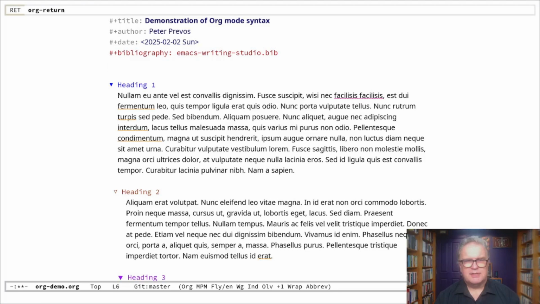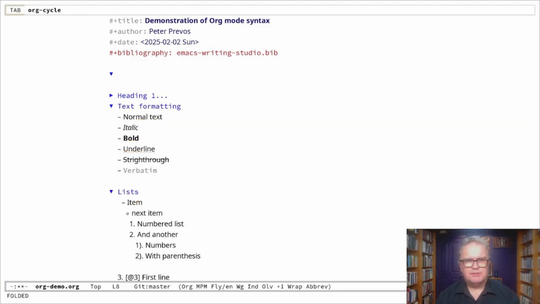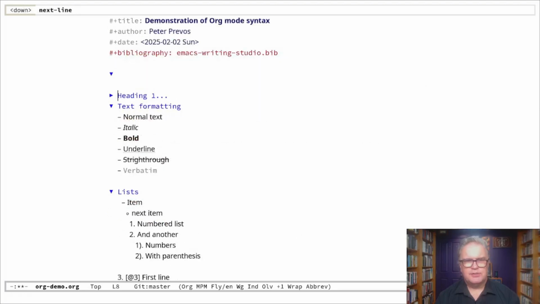To type a heading, they actually start with an asterisk and a space, and you now see that org mode changes that asterisk into one of those arrows or triangles, because that's an indicator of a heading. When the triangle points down, it's an indicator that you see the full heading, and when we collapse it, you'll see that the triangle points to the right. So that's a nice little indicator to show you whether you're seeing the whole text or not.